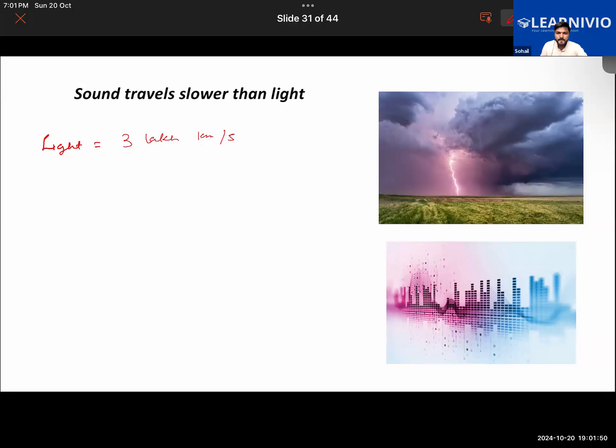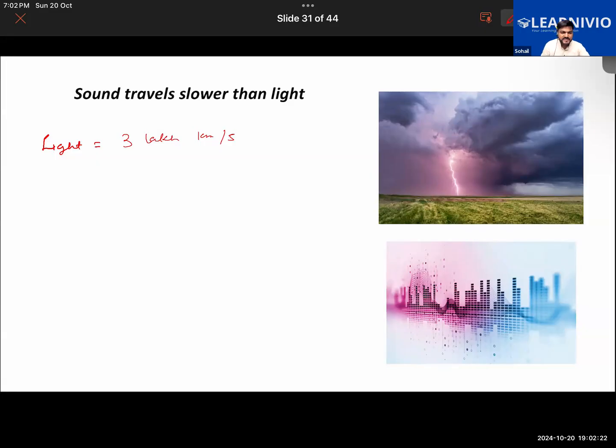Sir, can you repeat your question? Okay. My question was that the speed of light is more in vacuum or is it more in air? The answer is not correct, by the way. Vacuum actually. Now the speed of light is more in vacuum. Keep that in mind.